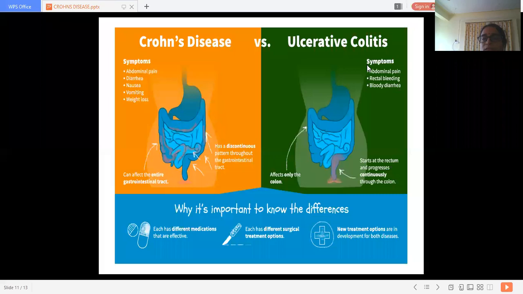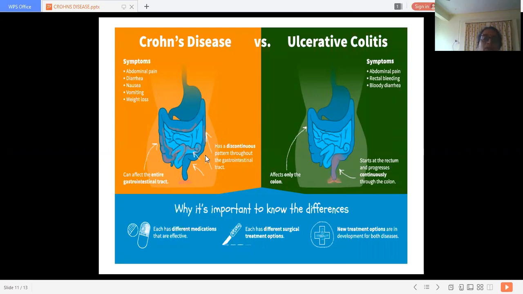The symptoms of ulcerative colitis are abdominal pain, rectal bleeding, and bloody diarrhea, because it affects the terminal part of the large intestine. It starts at the rectum and progresses continuously throughout the colon in ascending order. In ulcerative colitis, it affects only the colon, but Crohn's disease shows lesions in the whole intestinal tract, right from mouth up to the anus.